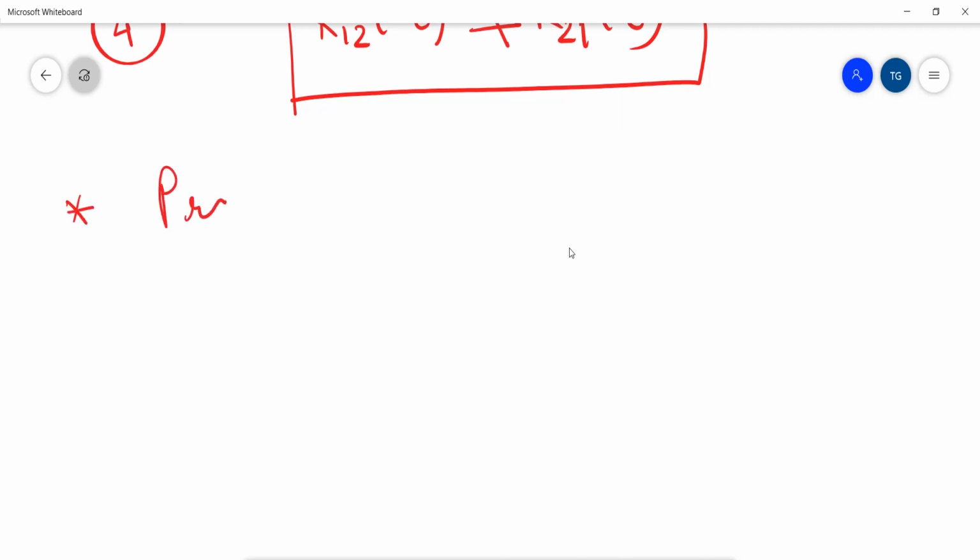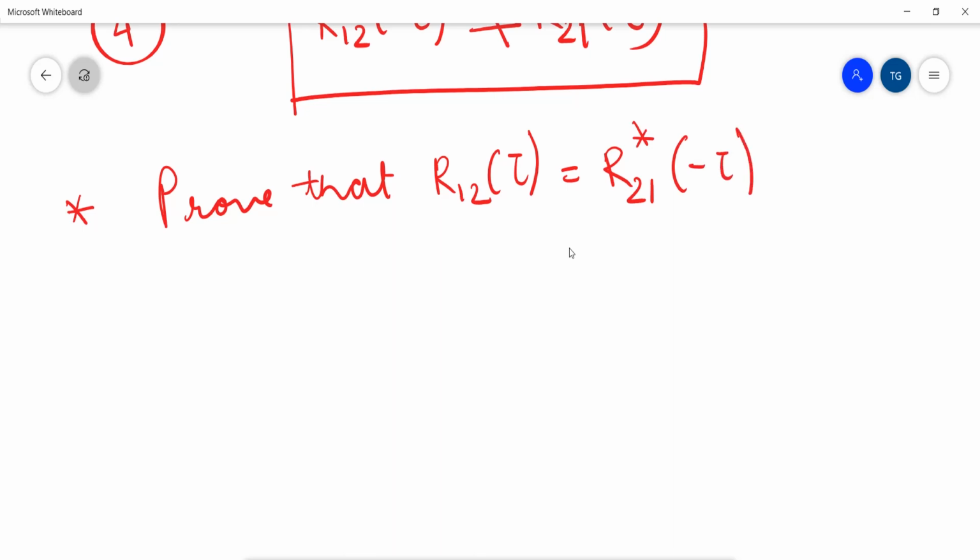The proof for R12 of tau is equal to the conjugate of R21 of minus tau, which exhibits conjugate symmetry.